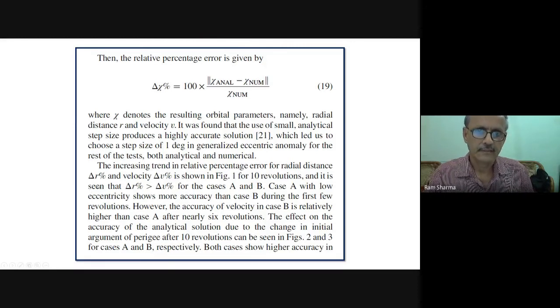The increasing trend in relative percentage error for radial distance and velocity is shown in figure 1 after 10 revolutions, and it is seen that delta R percentage is greater than delta V percentage for cases A and B. Case A with low eccentricity shows more accuracy than case B during the first few revolutions. However, the accuracy of velocity in case B is relatively higher than case A for nearly 6 revolutions.